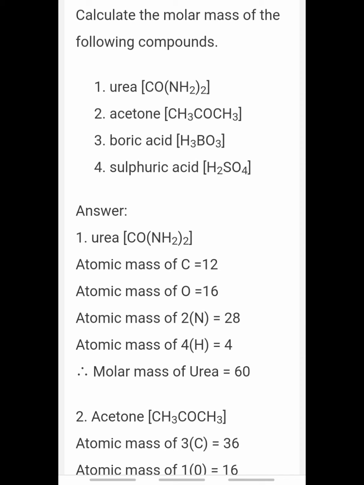For urea, the formula is CON2H4. That means carbon is 1, oxygen also 1, nitrogen is 2, but hydrogen is 4. For these atoms, we have to multiply with their atomic mass, then calculate and add. The answer is 60, the molecular mass of urea.